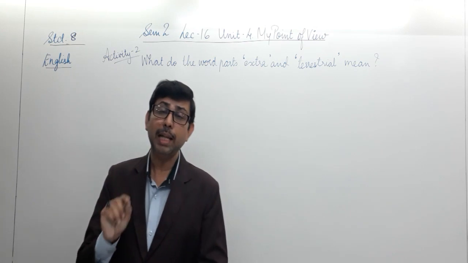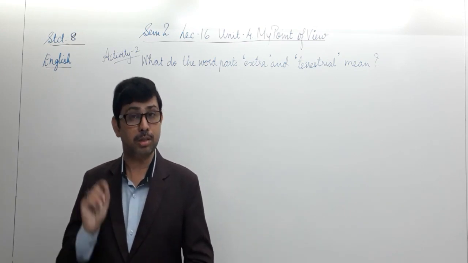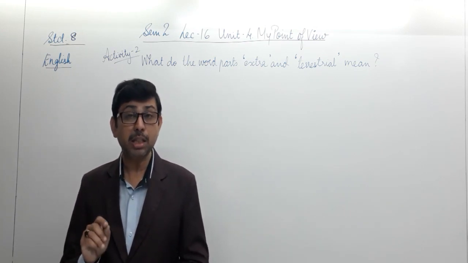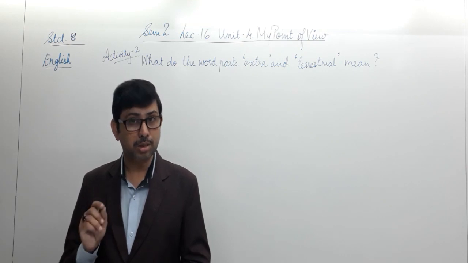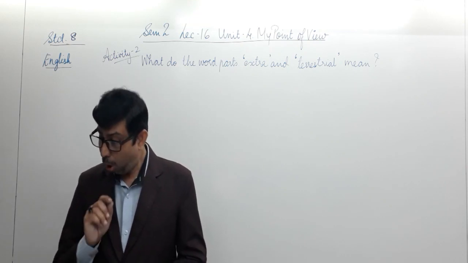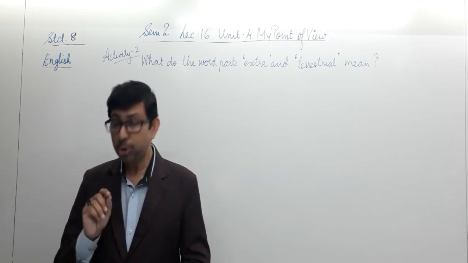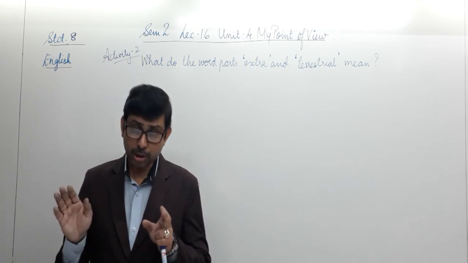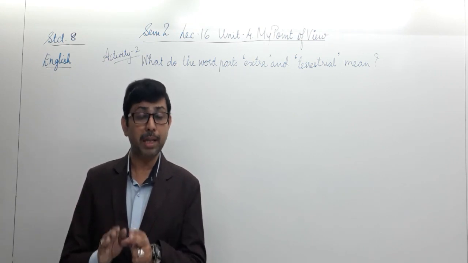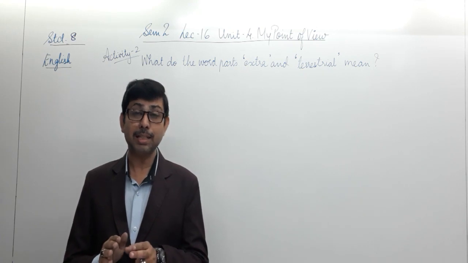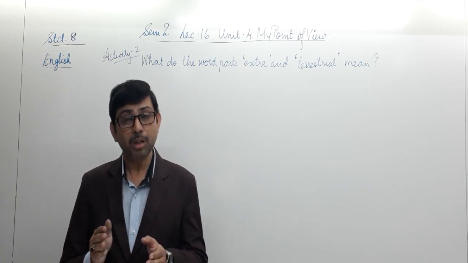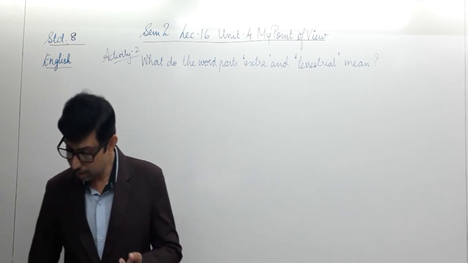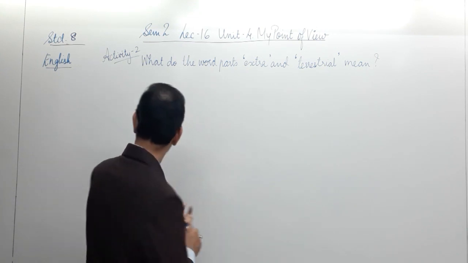And another word in Latin, that is terrestris, T-E-R-R-E-S, terrestris, which means of or belonging to earth. So when these two things are taken together, you will be able to understand this as an adjective as well as a noun. So let's write and understand this as a part of the answer.